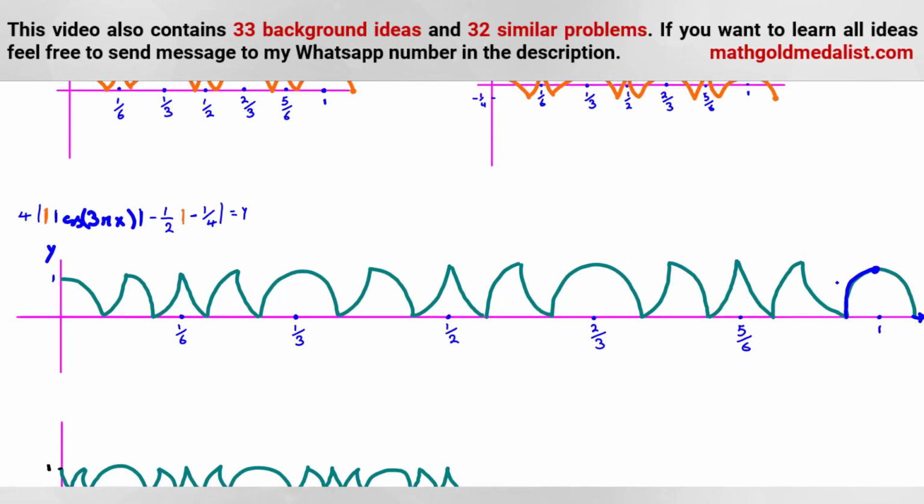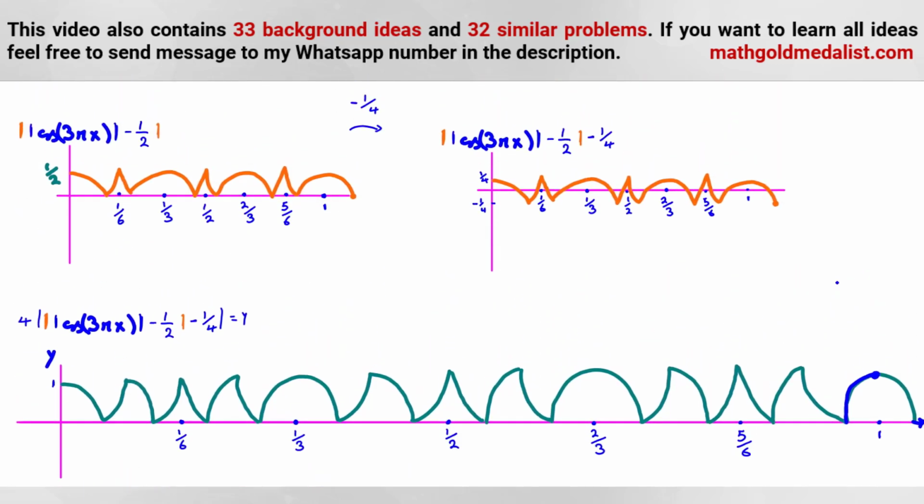So let's move backward. Here we multiply this by what? We multiply this by 4 and consider absolute value. So before that, it will be what? It will be this part. We subtract 4, and here it will be from here to this part, to mid one. Okay, so it is 1 over 4. Let me write this 1 over 4. The y coordinate is from 1 over 4 to 1/2.